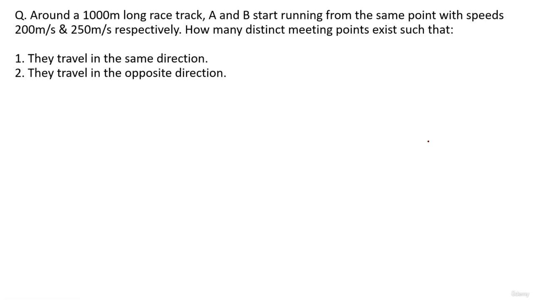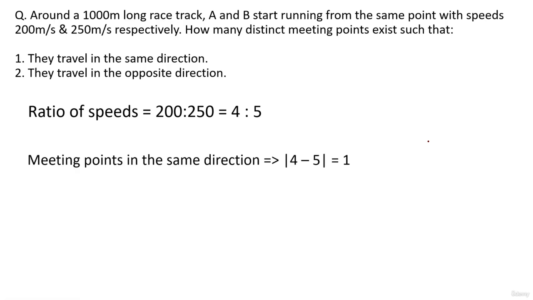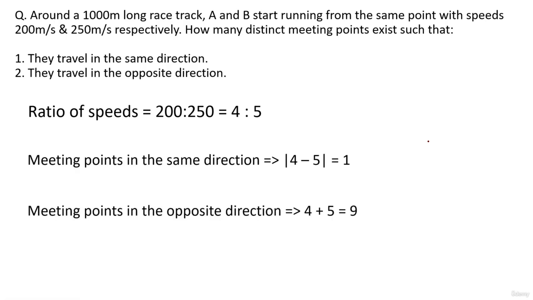Now we know that you have to first find the ratio of the speeds. Okay, 200 to 250. The ratio is 4:5. Okay, so when they travel in the same direction, take the difference. एक meeting point होगा. When they're traveling in opposite directions, add them. 4 plus 5, there'll be 9 meeting points.